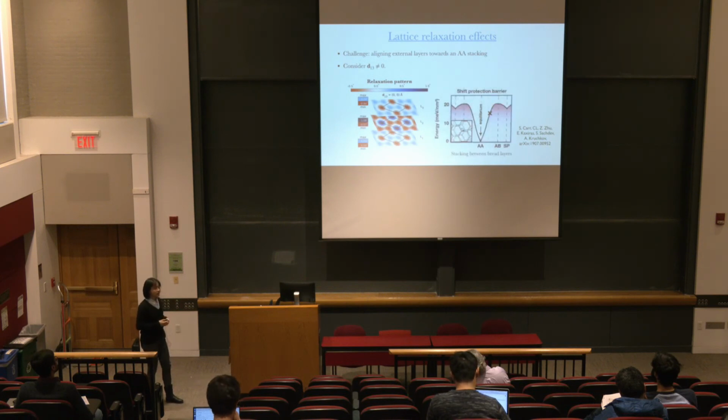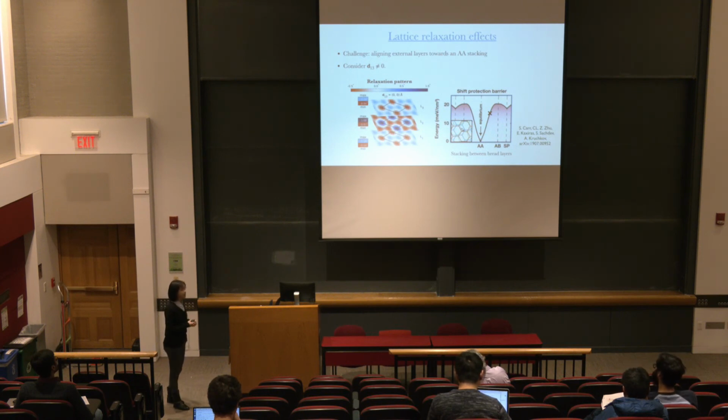So now based on this analysis, we can investigate the effect of this graphene layer misalignment. So now we suppose we shift the top layer with respect to the bottom layer for a certain displacement D13 and keep it fixed. And then we can calculate the total energy as a function of this stacking between the outer layers. Now we see in the AA site there's an energy barrier.